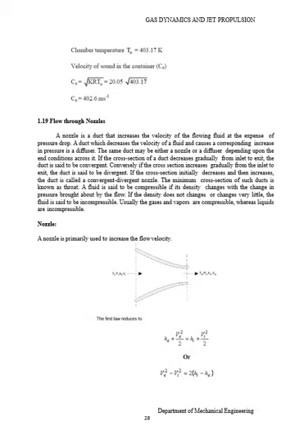The first law reduces to He plus Ve squared divided by 2 is equal to Hf plus Vf squared divided by 2, or Vf squared minus Ve squared is equal to 2 into He minus Hf.